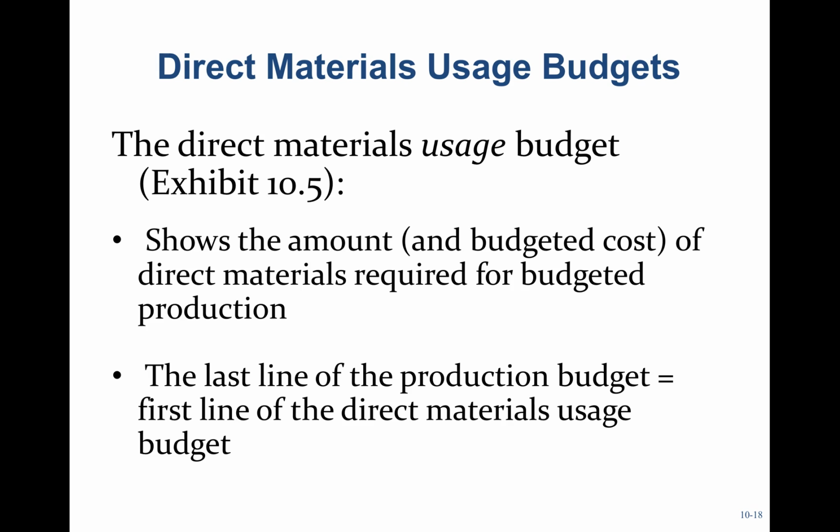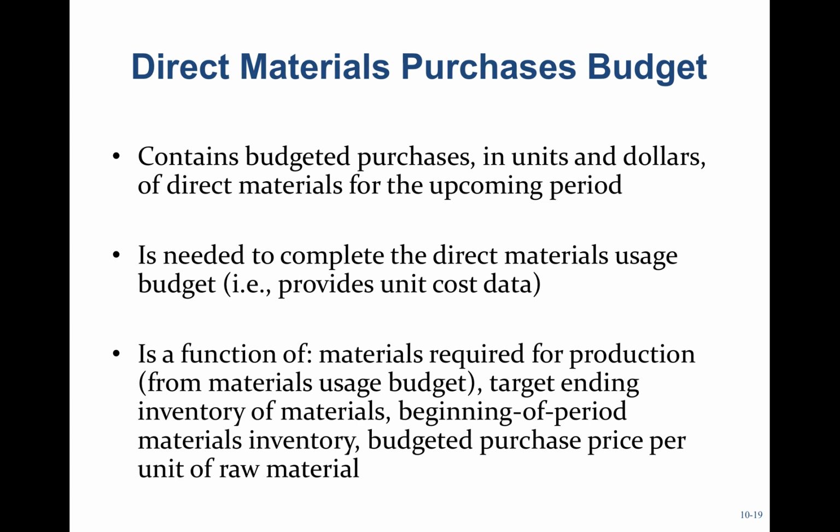So it's based on units produced. For materials used, we'll take units produced, maybe multiply it times 2 or 3 if we use 3 units for every unit produced, plus my desired ending inventory for production, minus my beginning inventory, for materials used in production. So plus ending, less beginning. All right, the purchases budget shows how many units and dollars were purchased. So the units plus the dollars that were purchased, the amount in cost of what was purchased.